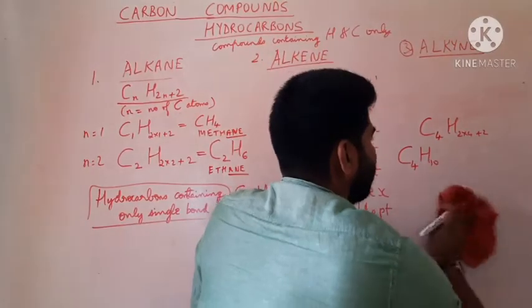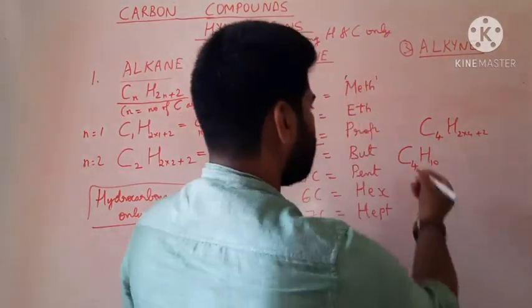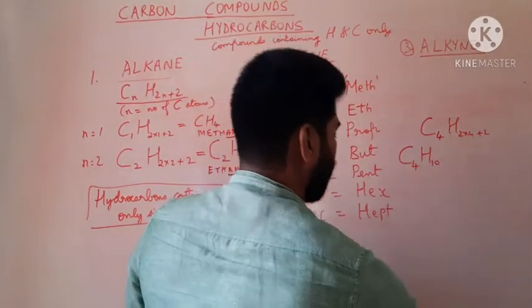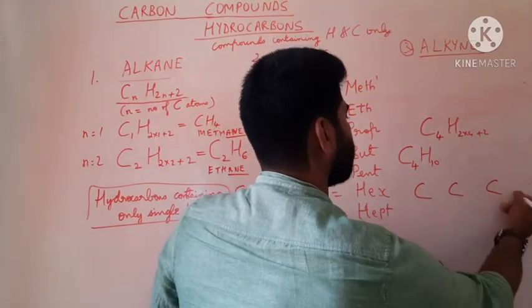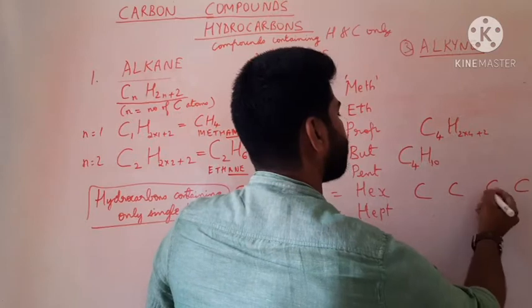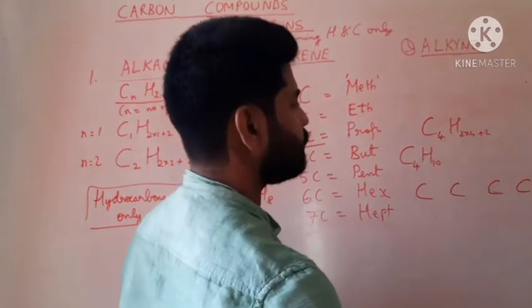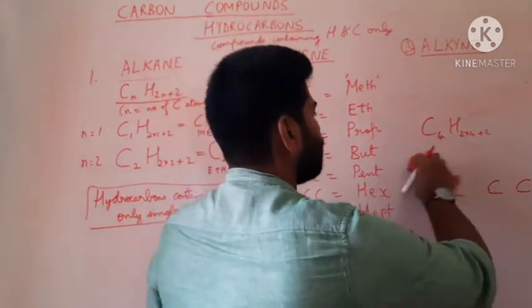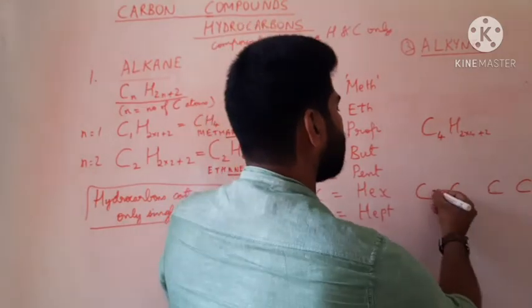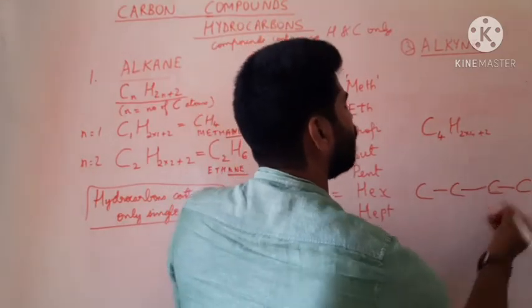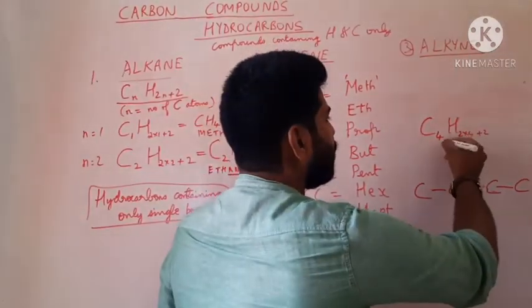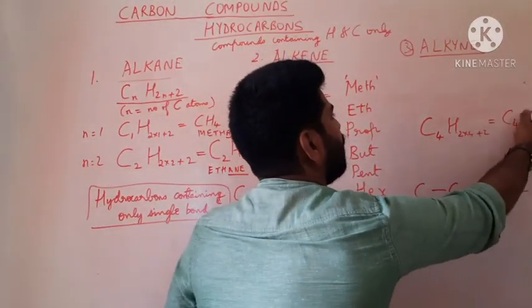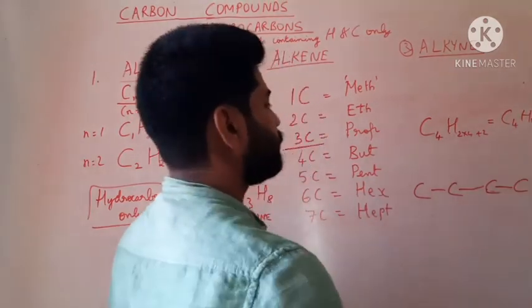Writing the structural formula is easy. Write down all the carbon atoms 1, 2, 3, 4 in a straight line. Then join them using single bonds, because alkanes contain only single bonds. Next, there should be 10 hydrogen atoms.